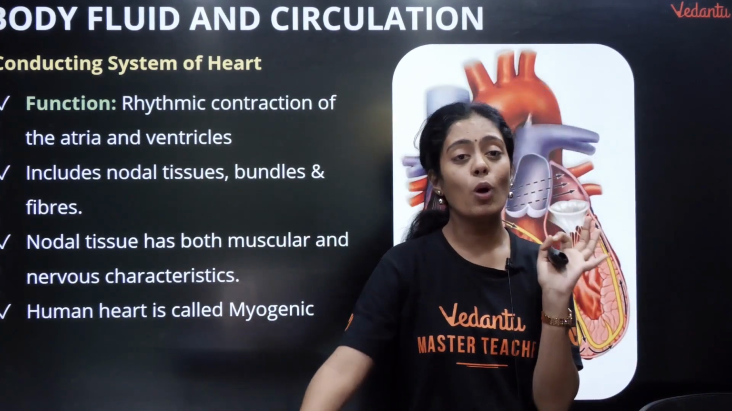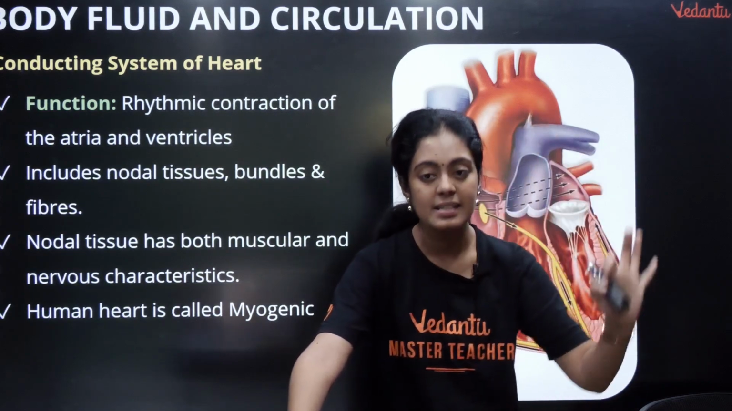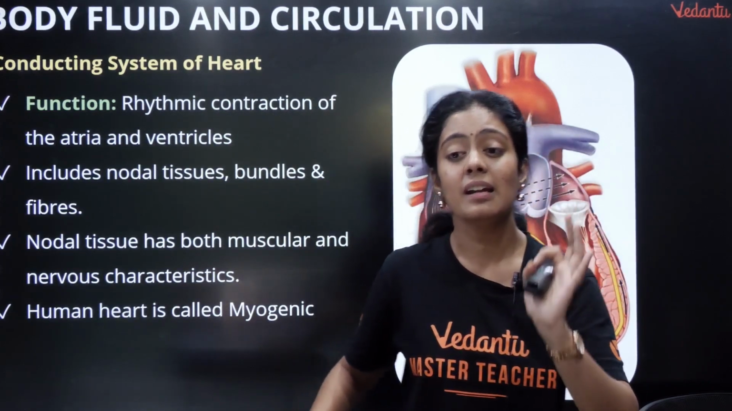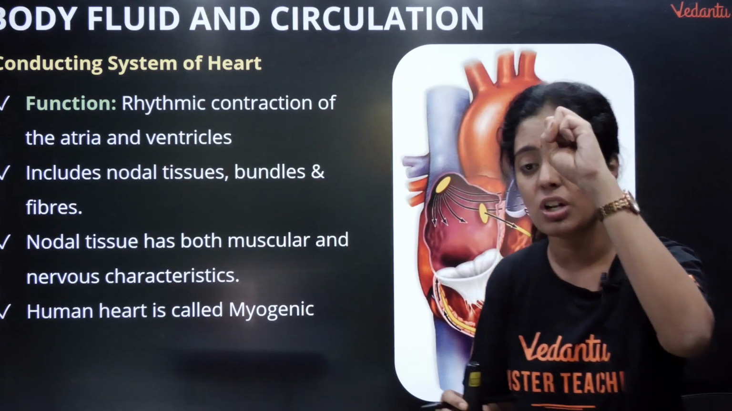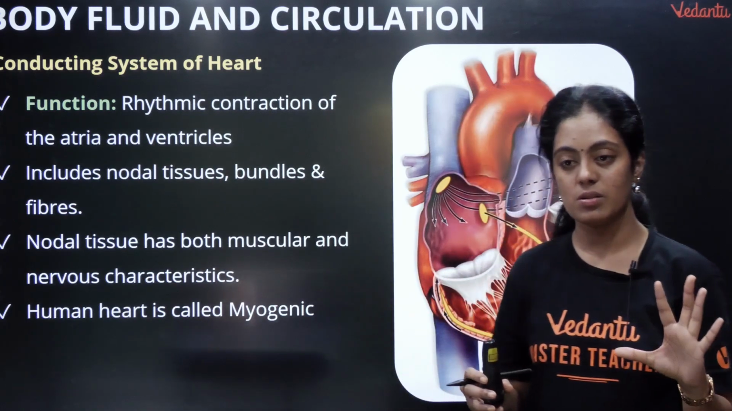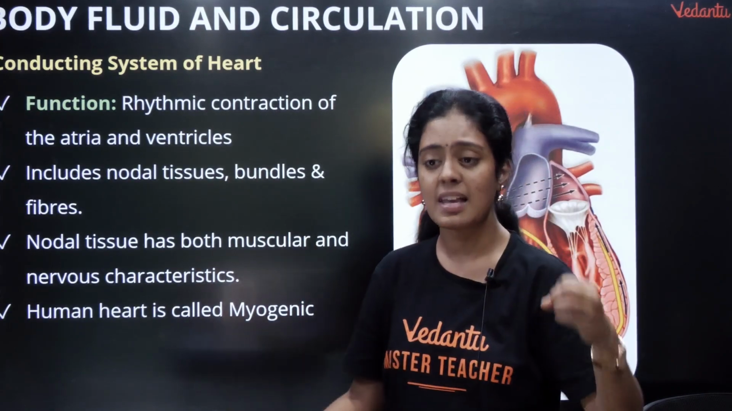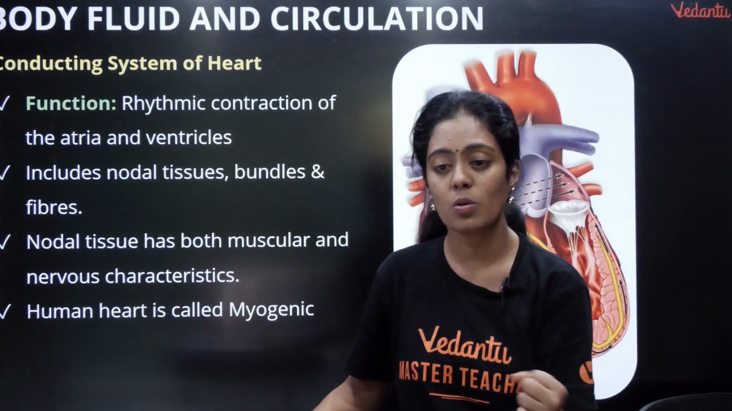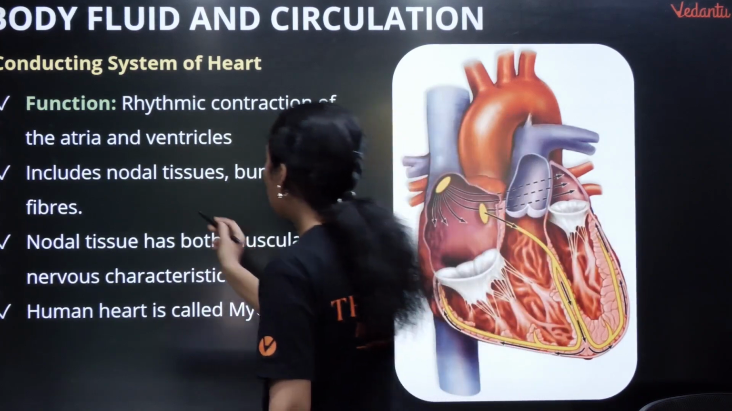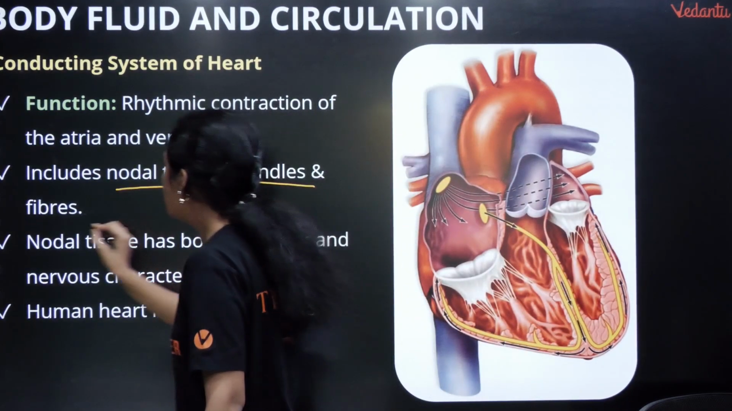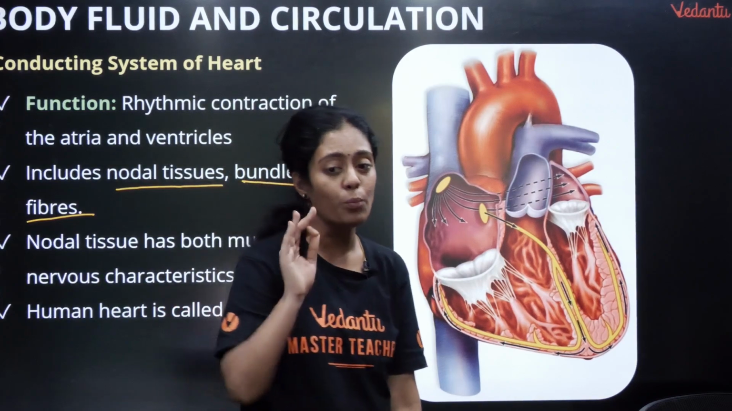Okay, so what is the function of this conducting system now? It is going to result in rhythmic contraction of the atria and ventricles. Okay, so my atria and ventricles will contract, relax, and as a result there is a heartbeat. Okay, so என்னென்ன இருக்கும்னா there will be nodal tissues, bundles and fibers. So இது மூணும் தான் ரொம்ப ரொம்ப முக்கியம்.